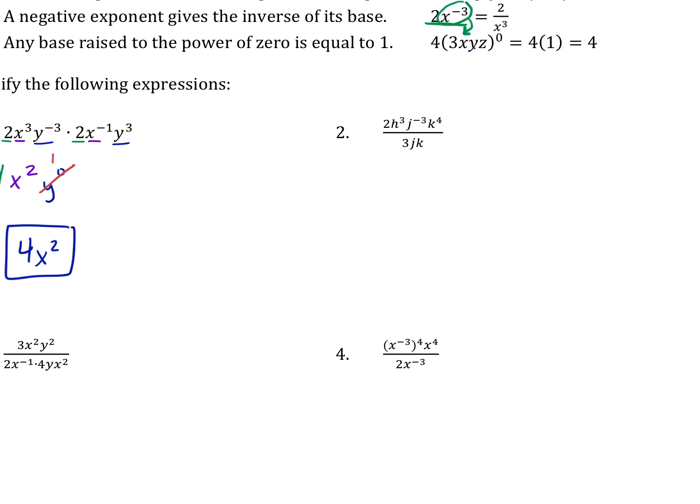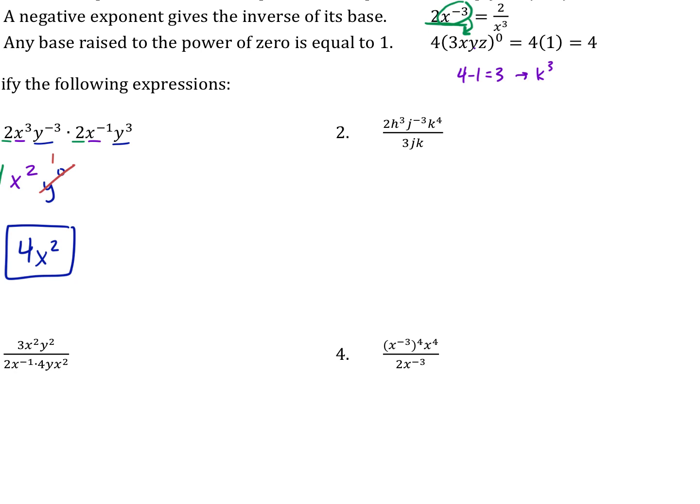So, all right, here we go. We got a fraction, so we're applying our subtraction rule. When the terms match and we're dividing, we are subtracting their exponents. So 2 over 3, we can't really do anything with the coefficients, but certainly the j's and the k's. So let's talk about the k's first. Now, technically, the rule is subtraction, and you should think of it as k as a subtraction. 4 minus 1 equals 3, so that should leave you with a k to the 3rd. Okay, so you should think of it like that.